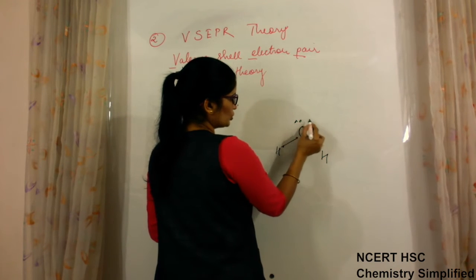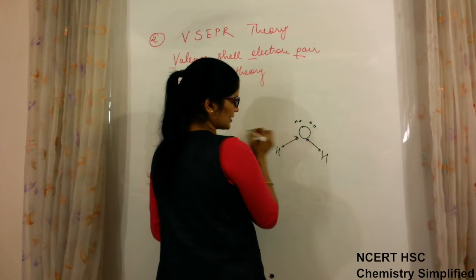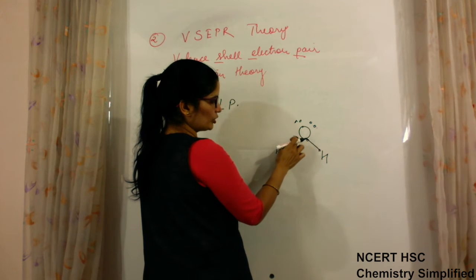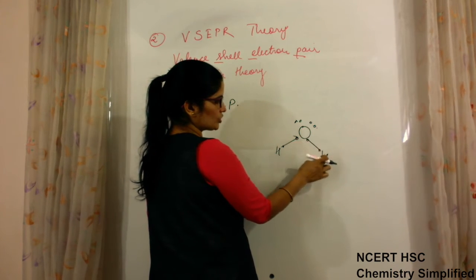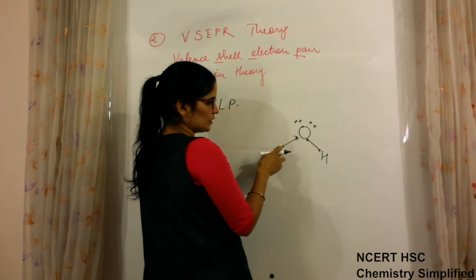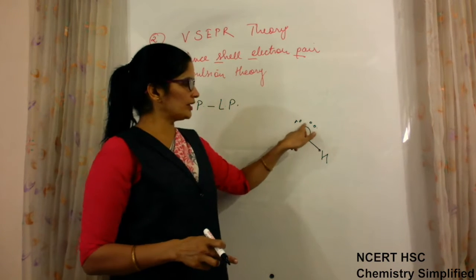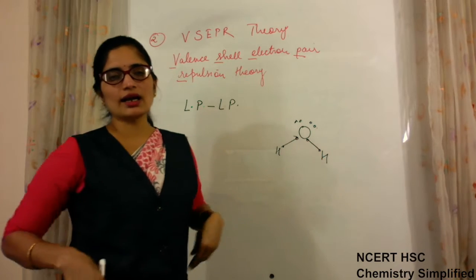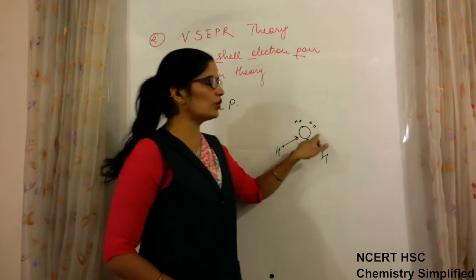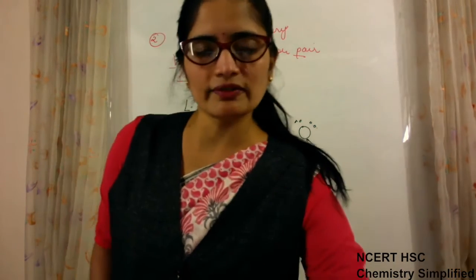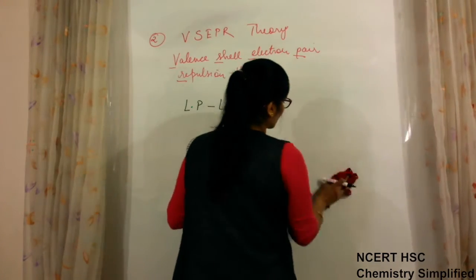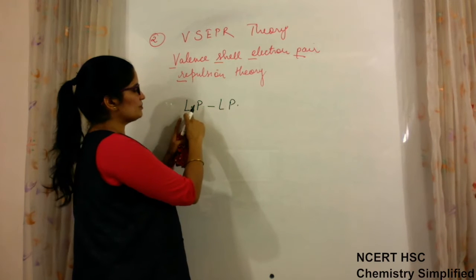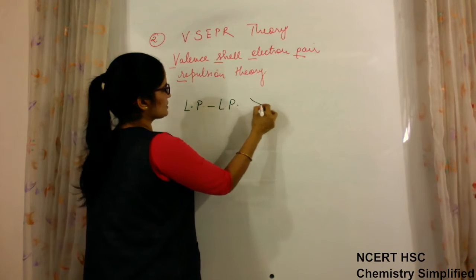So 1, 2, 3, 4, 5 and 6. Oxygen is making bonds with only 2 electrons: 1 electron with 1 hydrogen, another electron with another hydrogen. 4 electrons, or 2 pairs, are left unpaired. So these 2 are lone pairs. When more than one lone pair is present on any particular atom, the repulsion between lone pair and lone pair is maximum.